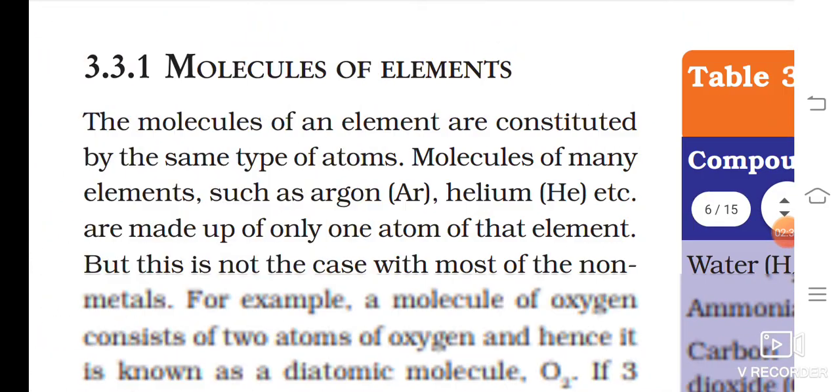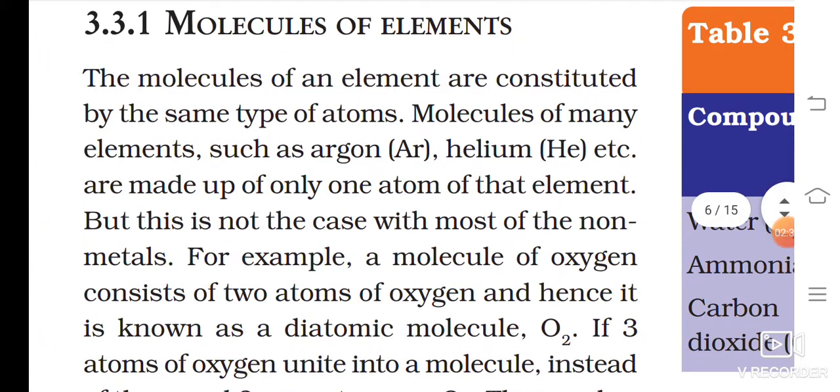Now, molecules of elements. The molecules of an element are constituted of the same type of atoms. Molecules of many elements such as argon, Ar, and helium, He, are made up of only one atom of that element.